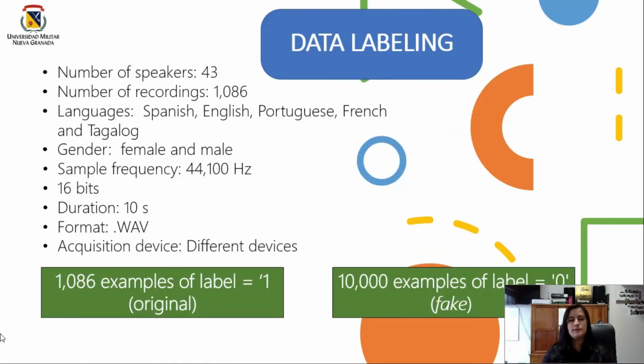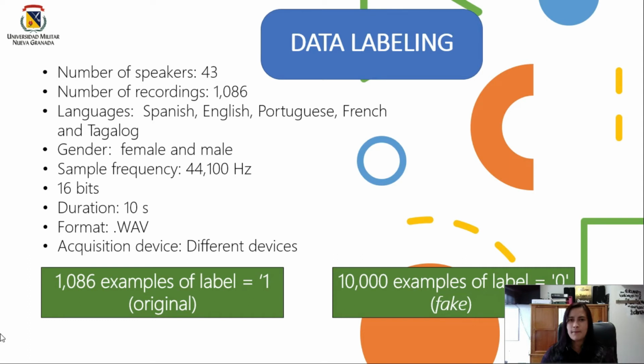In the data labeling step, we have a total of 43 people that participated, and we had a total of 1,086 voice recordings, and they are the original voice recordings. They were recorded in Spanish, in English, in Portuguese, French, and Tagalog. The people were women and men.